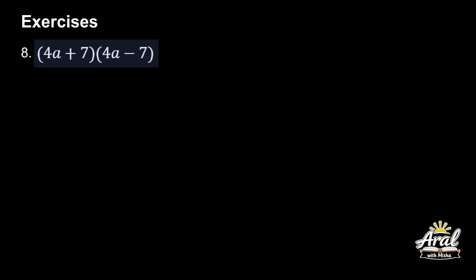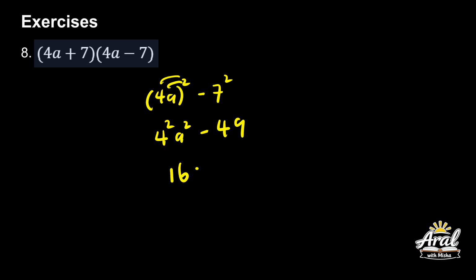Okay. Ganito rin. 4a, square mo yan. Okay. Minus 7 squared. So, 4 squared, a squared, distributive property yan ng exponents, minus 49. 7 times 7 is 49. So, 4 times 4, 4 squared is actually 4 times 4. That's 16. 16a squared minus 49. So, yan yung sagot nyo. Alright?